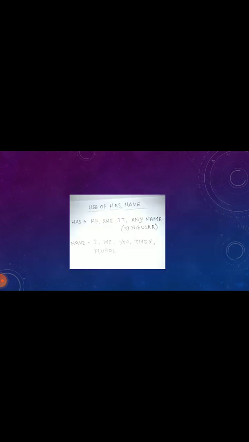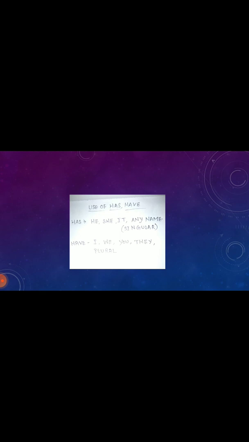And again, for revision, try to understand, you will notice the word before the blank. Understood? See which word is there before that blank. The blank that is given to you, you will notice the word that comes before that blank. If that word is he, she, it, or any singular name like Rita, Gita, Meena, then you'll use has in that blank.